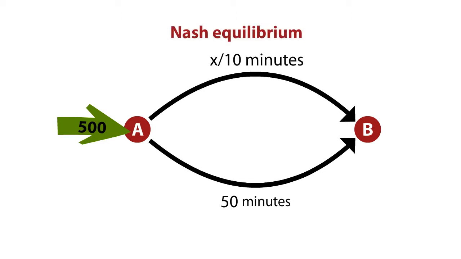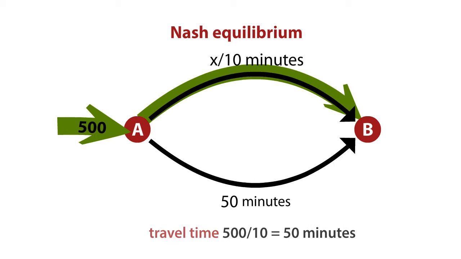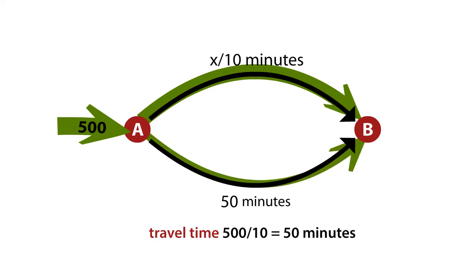The unique Nash equilibrium in this game is for all the 500 players to use the congestible path, taking 500 over 10 equals 50 minutes. And in fact, this is indeed a Nash equilibrium because there's nothing they can do. The alternate path also costs 50 minutes.